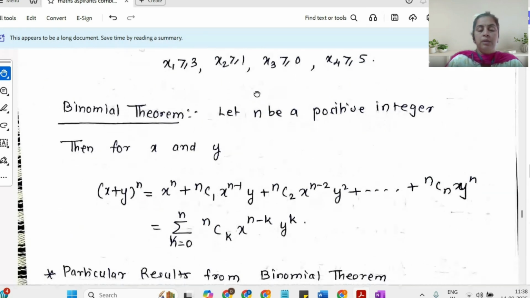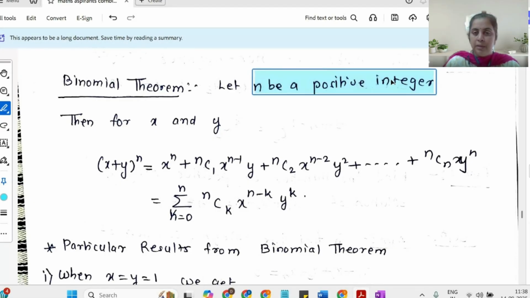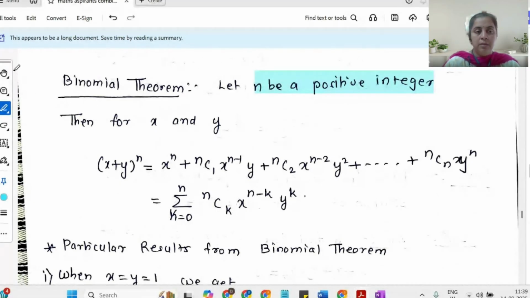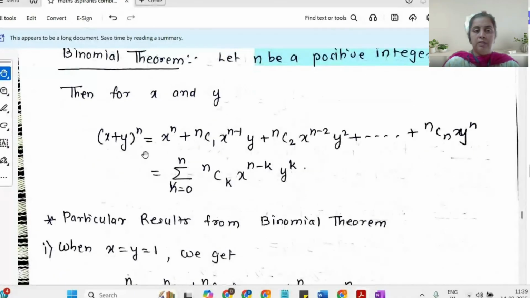Now going to the binomial theorem. We have been using the binomial theorem from school, and it says that if n is a positive integer... The binomial theorem can actually be worked out when n is not an integer, but in the combinatorics paper we are fine with a positive integer. So I have variables x and y, and n is a positive integer. So (x plus y) raised to n is given by x raised to n plus nC1 x raised to n minus 1 y, and so on.